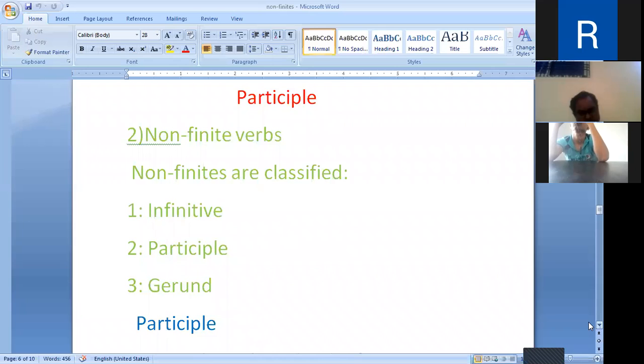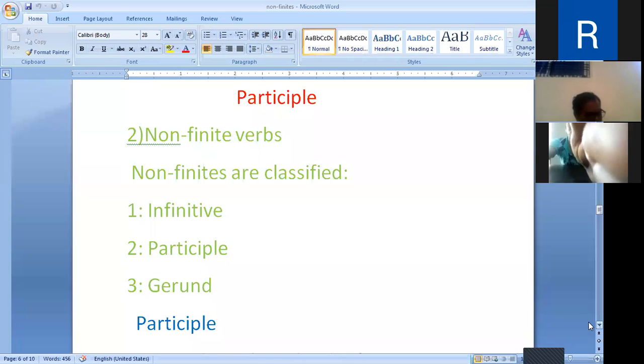We can construct a participle form by the first form of the verb plus ing. For example, look is the first form, plus ing, looking. Ask, asking. Tell, telling. Write, writing. I am looking. She is writing. We are playing.